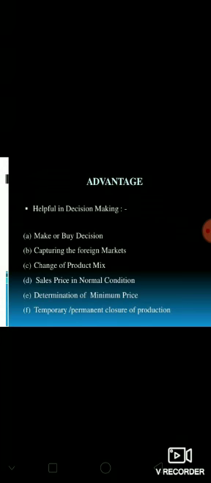It also helps in decision making for make or buy decisions, capturing foreign markets, changing the product mix, sales price in normal conditions, determination of minimum price, and temporary or permanent closure of production. So these decisions can be taken with the help of marginal costing.